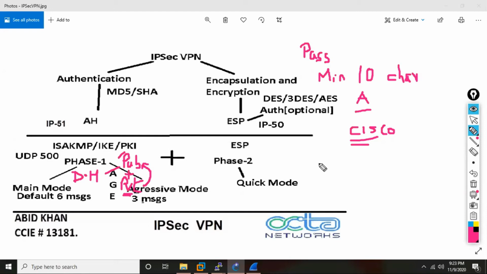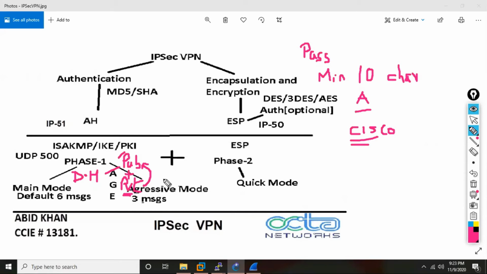So if you make it a very strong, complex password, of course we must remember also whatever password we are setting up. Many times that is what the problem happens with most of the people. We set up a password and then we forget the password, and then you have to do password recovery.